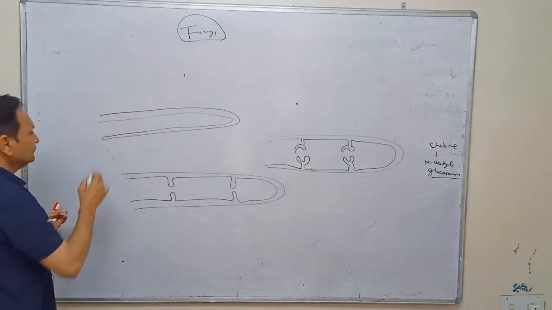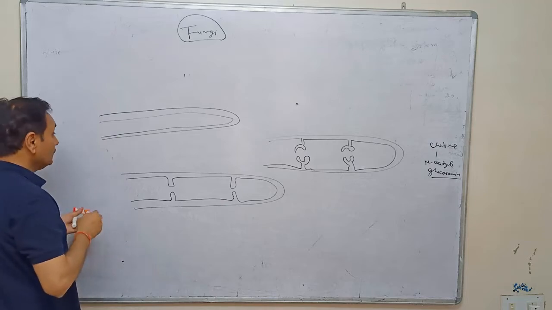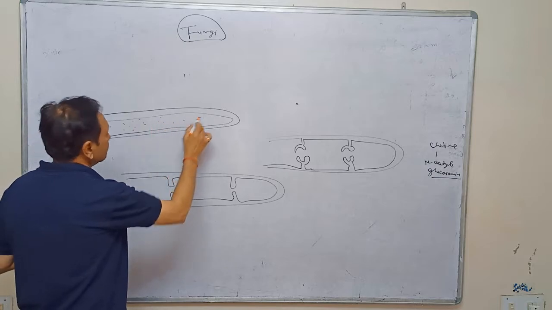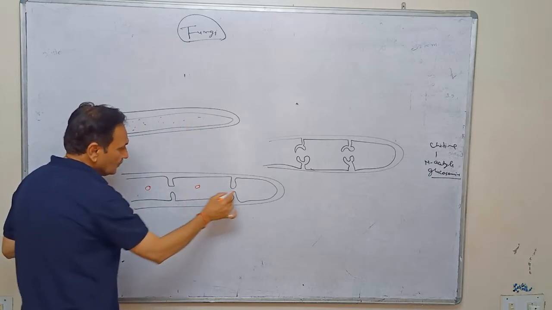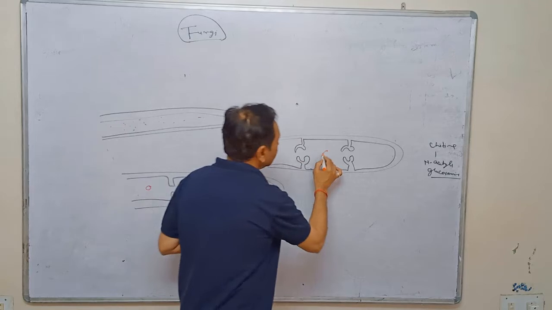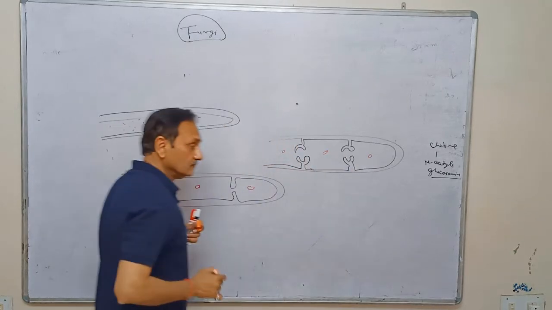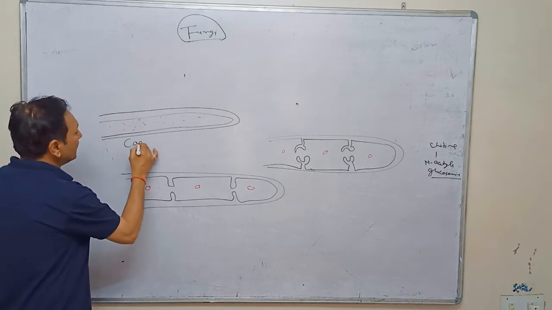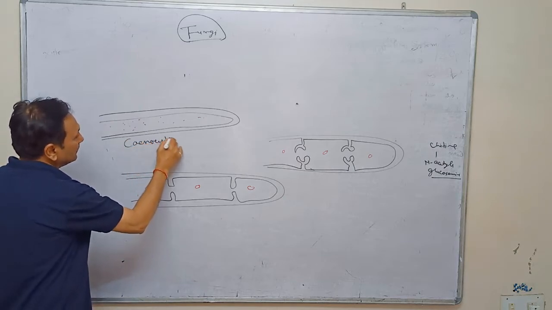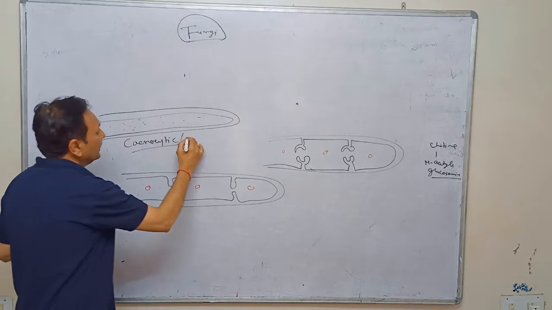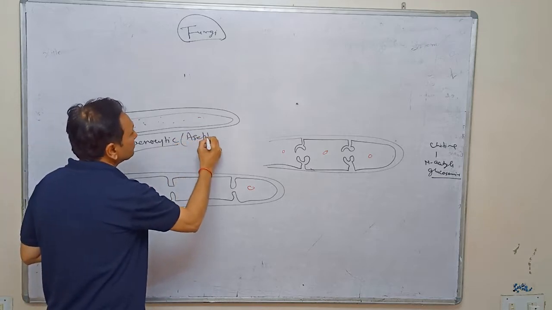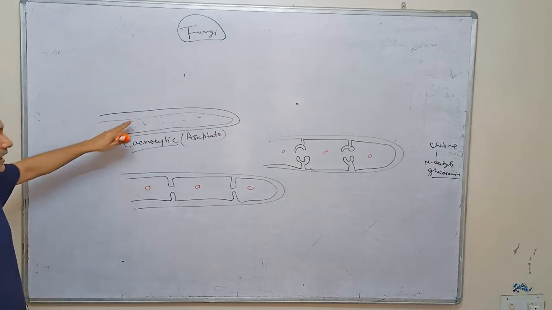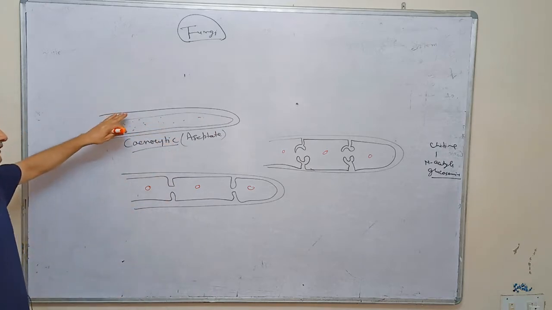All are hypha. It has scattered nuclei, one nucleus in each. This type of hypha is called cenocytic hypha, or aseptate hypha. It means it is multinucleated hypha.